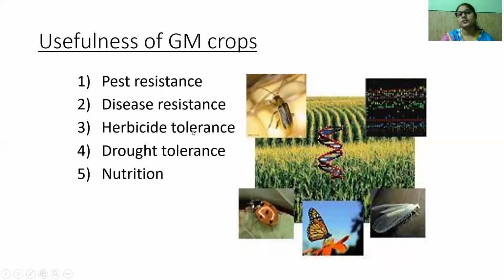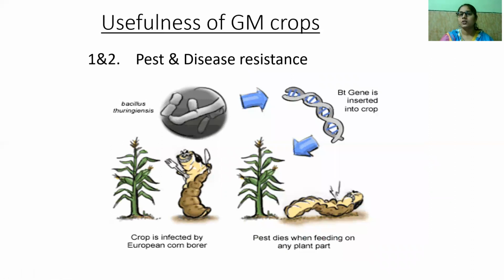Then we have usefulness of GM crops. Number one is pest resistance. Then disease resistance, herbicide tolerance, drought tolerance, and nutrition. So this is the usefulness of genetically modified crops.